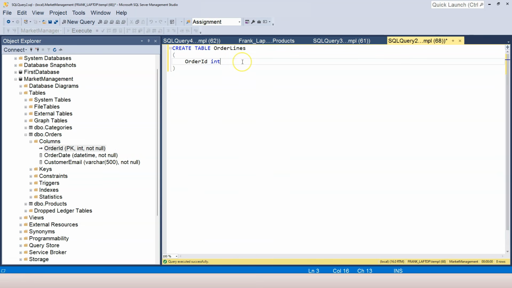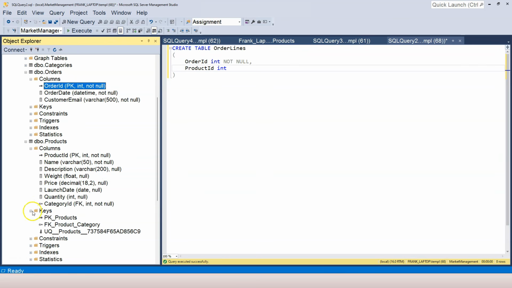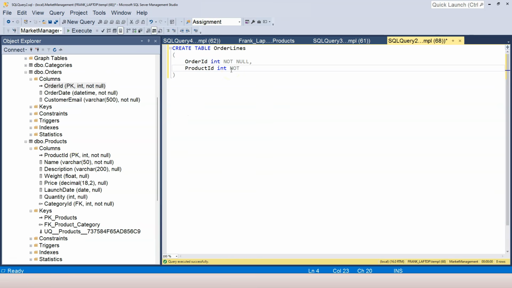So it's integer. And it cannot be null, of course. Now we need a product ID that maps from the middle table to the products table. So again, it's going to be the same data type as the product ID in the products table. So integer as well. And it cannot be null.